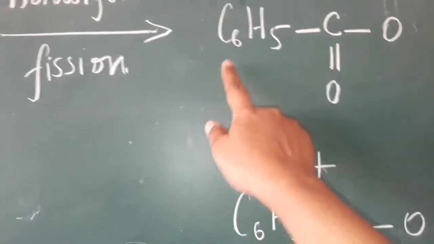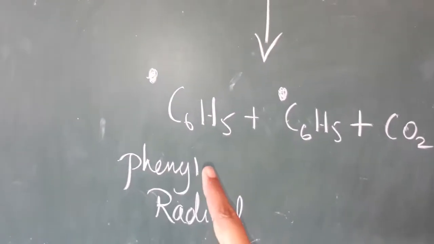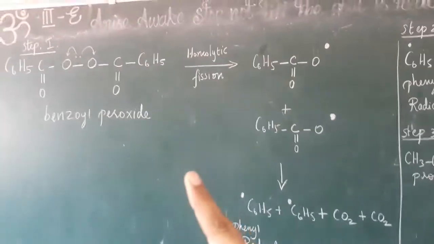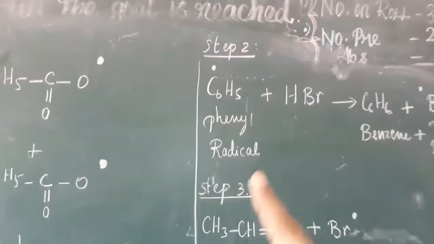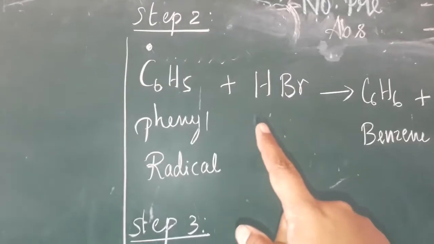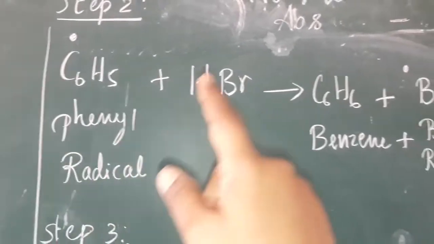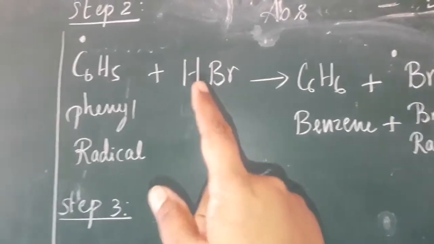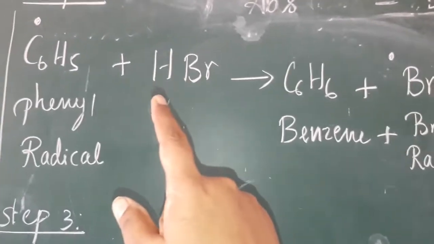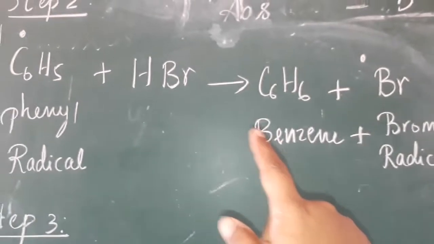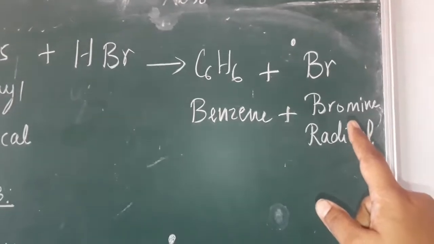I have written it here. Now what happened? This C6H5 becomes a radical, so we get two phenyl radicals. I think you understand. Okay, this is the first step. Then the phenyl radical reacts with HBr. The phenyl radical takes away the H from HBr, also by homolytic fission. Now that H is taken away, the phenyl radical becomes benzene and Br becomes a bromine radical.